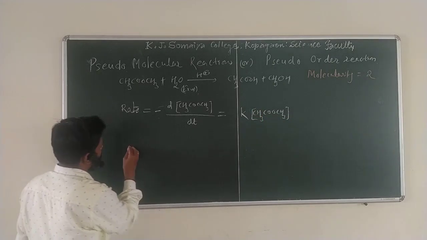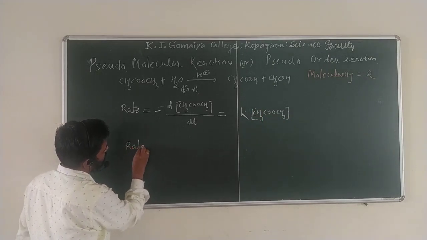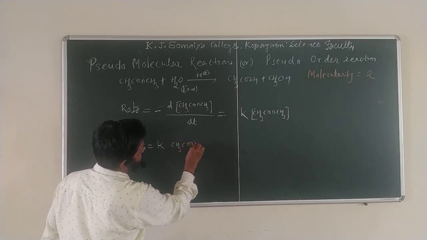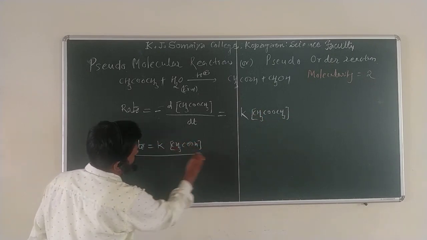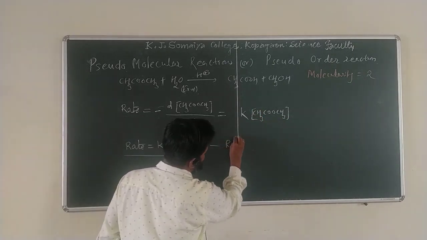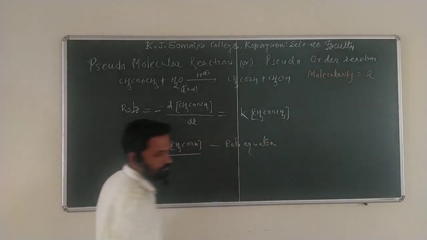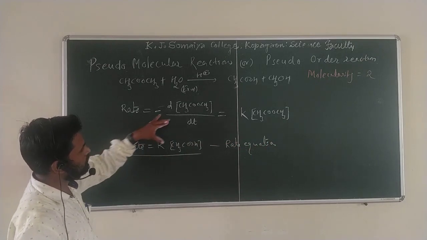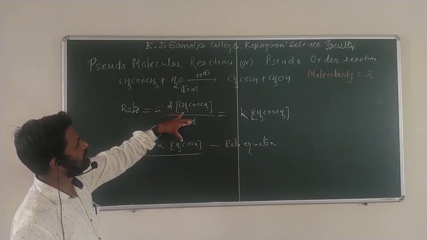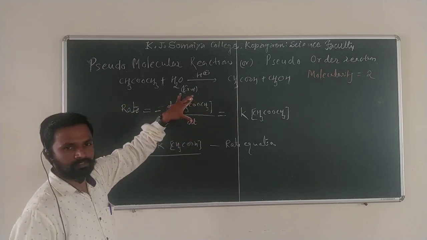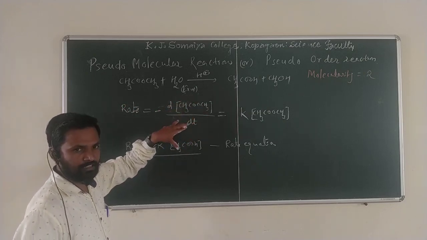So here, can I write rate equal to K into concentration of methyl acetate? This is the rate equation. So this is rate equal to minus the decrease in the concentration of methyl acetate with respect to dt. This is called the differential form.